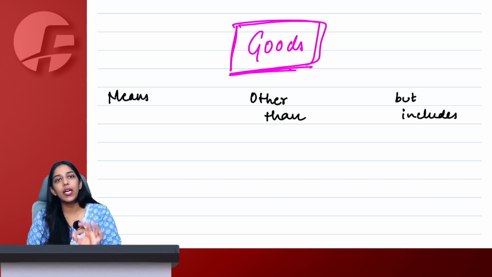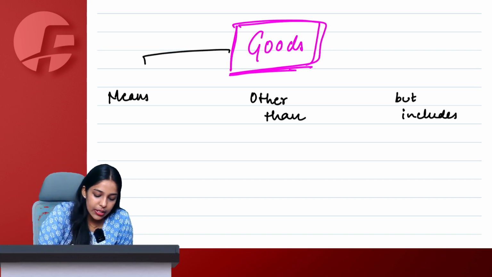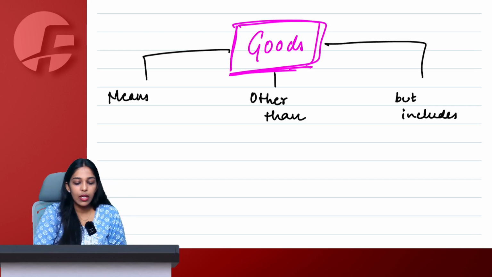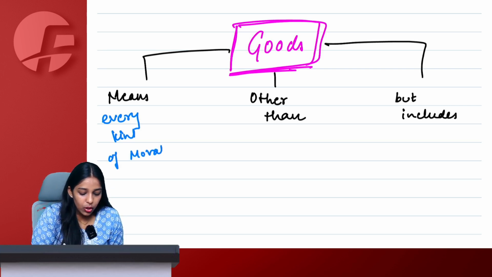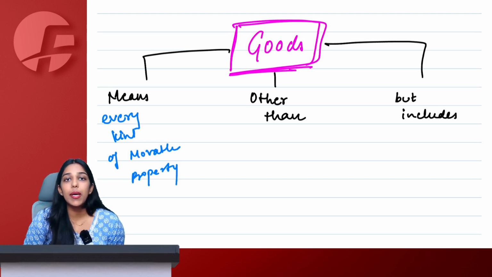Goods means other than but includes. This is the structure of the definition. We say goods means every kind of movable property. Goods means every kind of movable property. What do we understand by the term movable property?